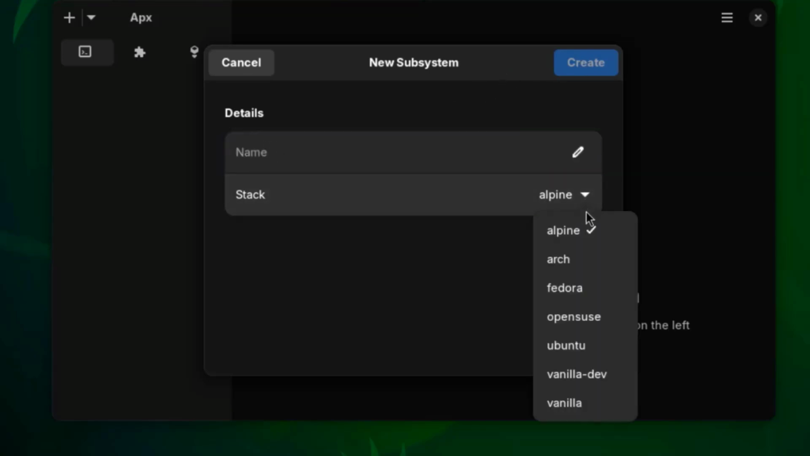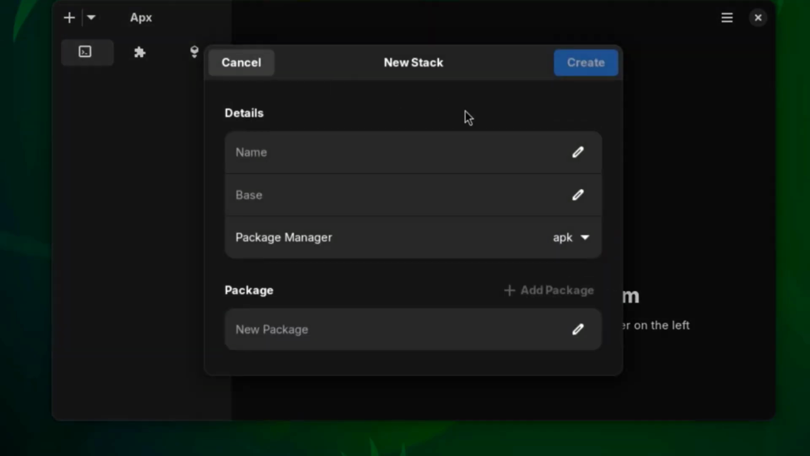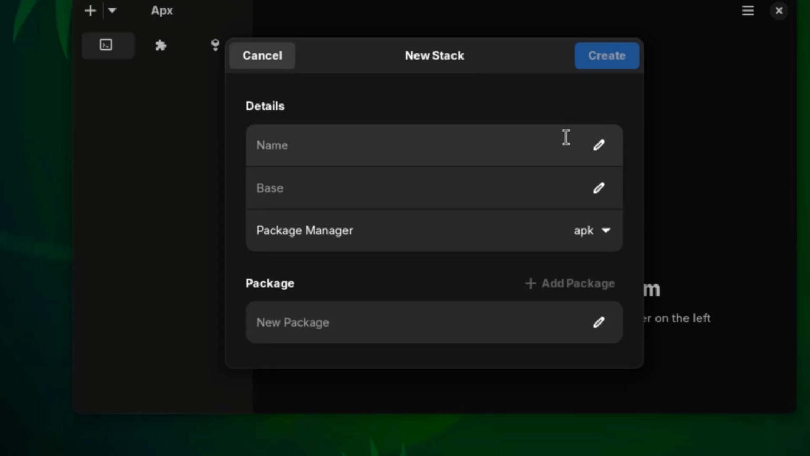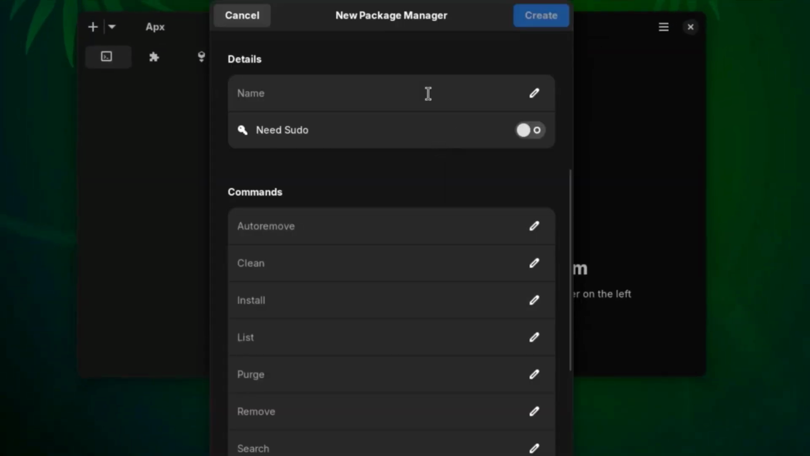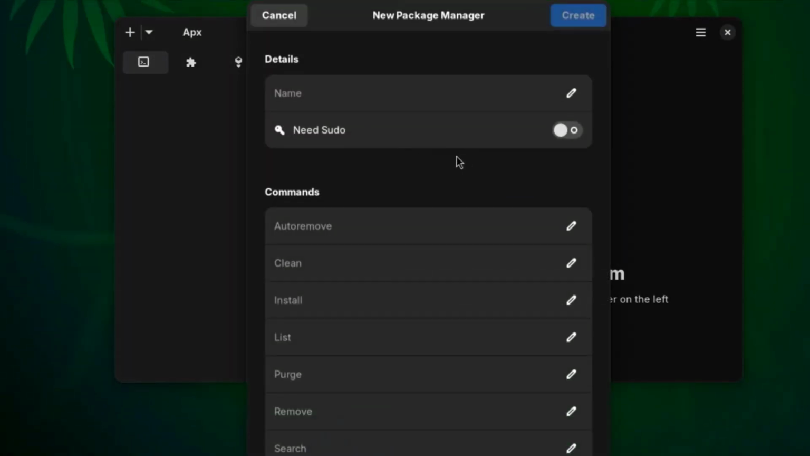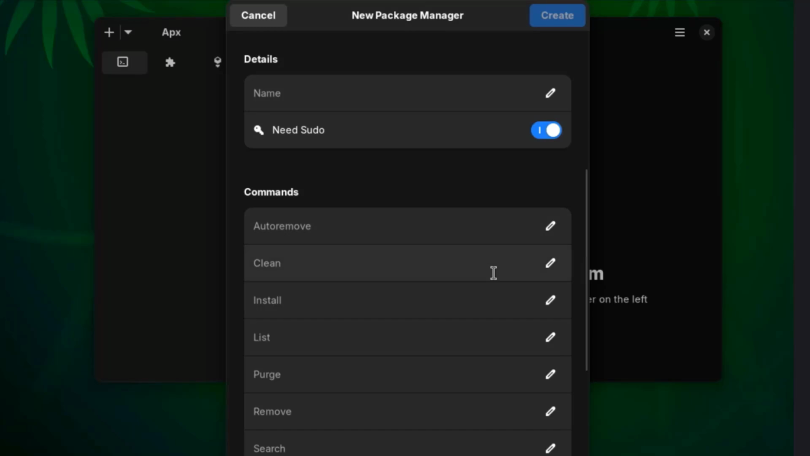There's a drop-down tab here, and you can choose any one of these. You can create a new stack. You can type a name, a base, and choose a package manager. I'll click on New Package Manager, and here you can type the name. You can turn this on, need sudo. This is the command section.